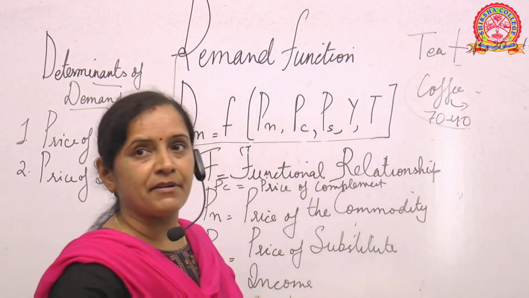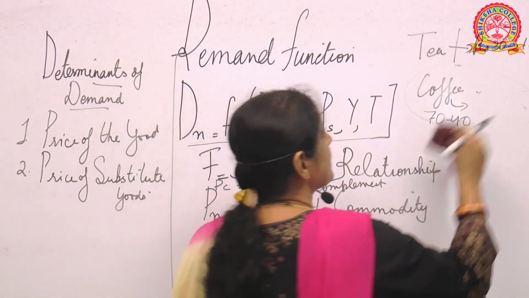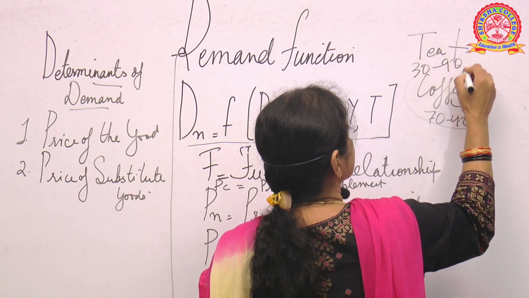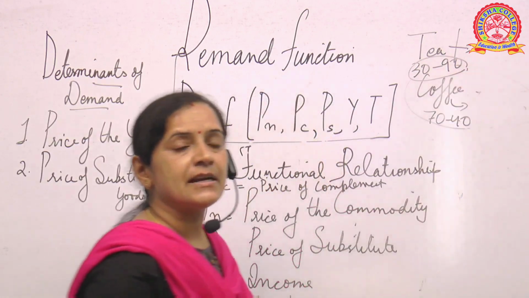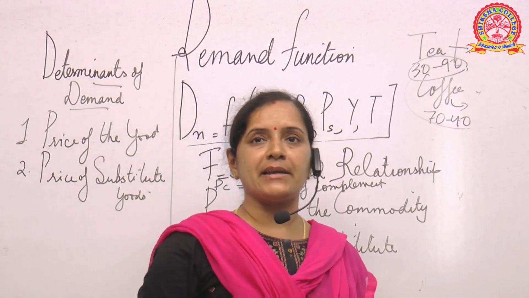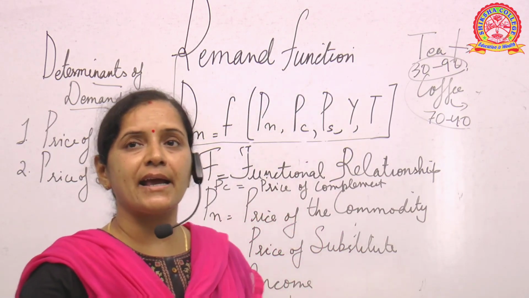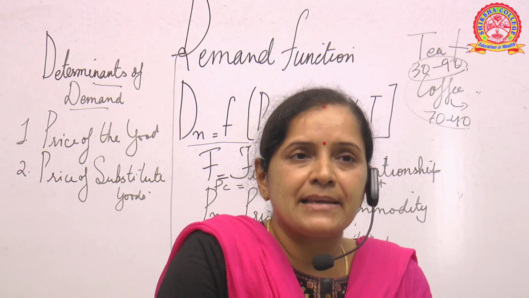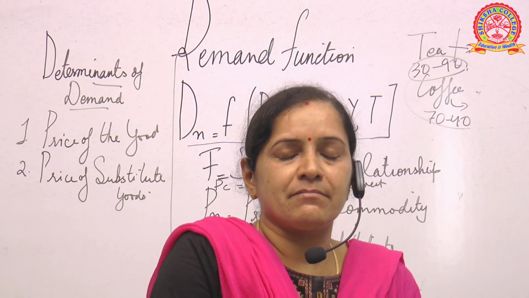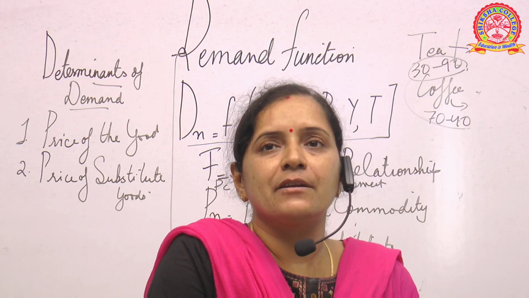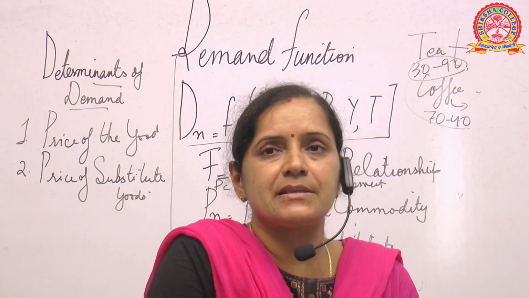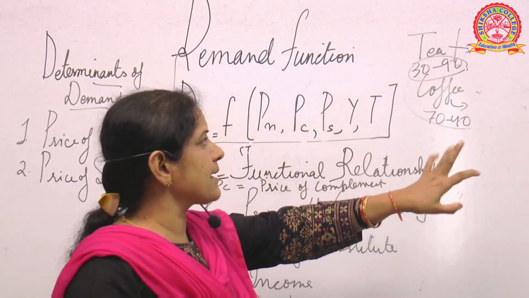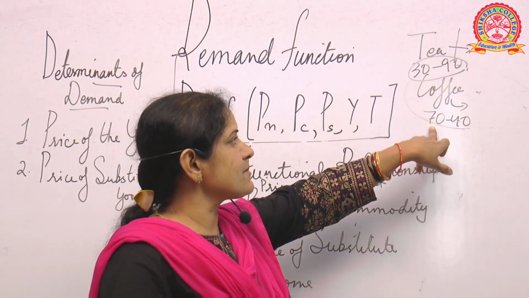Coffee price is now down from 70 to 40, but tea price has increased from 30 to, say, 90. So, you see the difference? Tea, which we are consuming on a daily basis, the prices all of a sudden increase. Whatever may be the factor or reason, maybe the supply is less, or maybe there are some problems, or maybe due to some transportation, whatever the reason, all of a sudden the price of tea has increased to rupees 90 per kg, but coffee has reduced from 70 to 40.